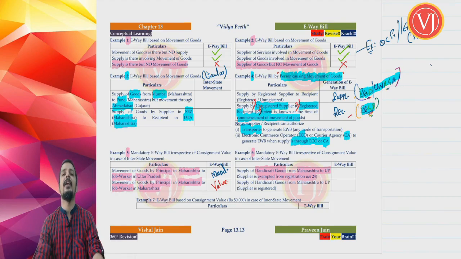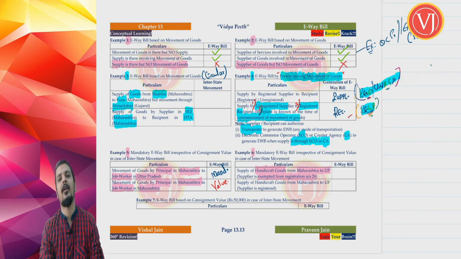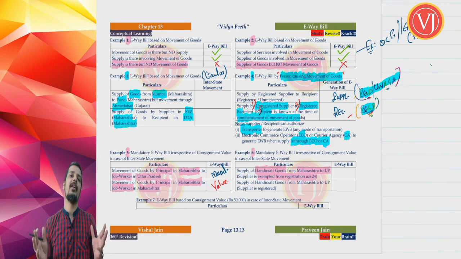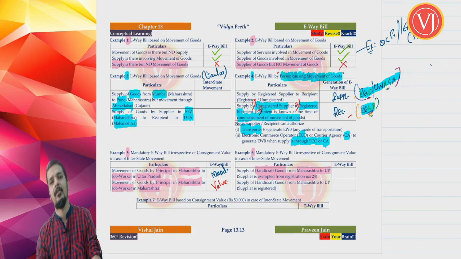Normally, if you are having interstate supply of goods, mandatory registration will be there under section 24. Just recollect that. I am talking about supply of goods, interstate, not services. Interstate supply of goods, mandatory registration. There was only one relaxation, where you are talking about handicraft goods, where you may be exempted from registration. And that exemption notification we have seen in your registration chapter. Right, your threshold limit, you will be getting the relaxation of 20 lakhs or 10 lakhs as the case may be.